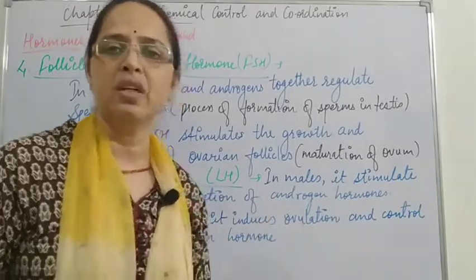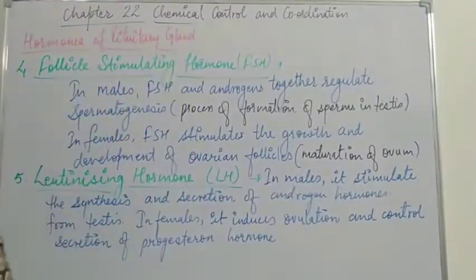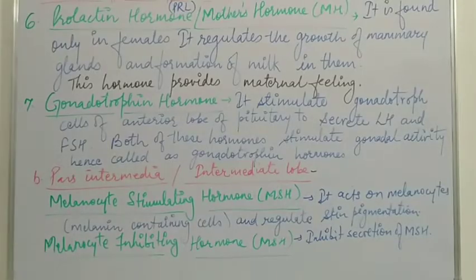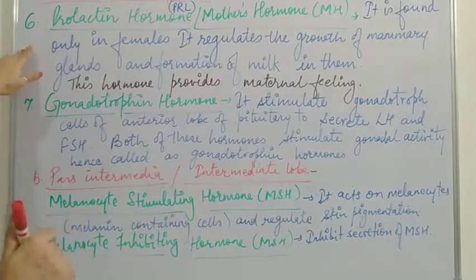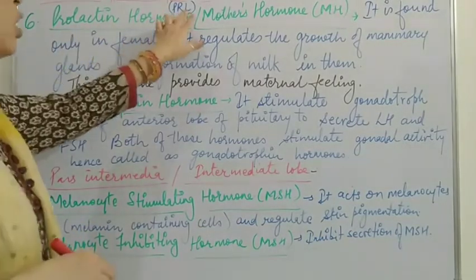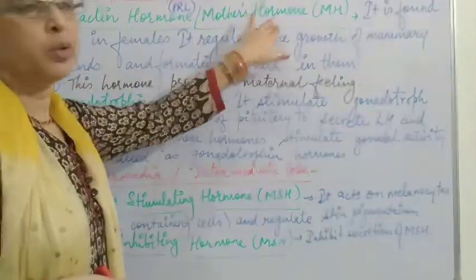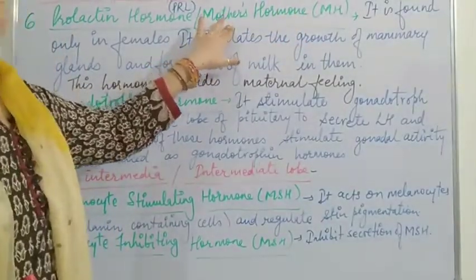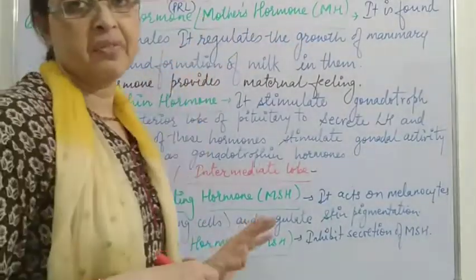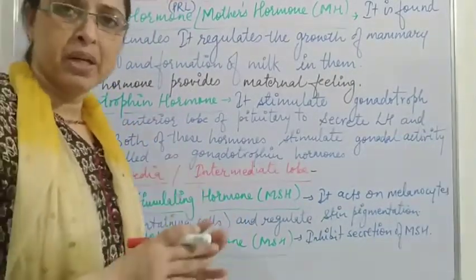Now we proceed further with the other hormones of the pituitary gland. Students, here we come to the sixth hormone, the prolactin hormone, also called PRL, or mother's hormone. From this name you can clearly identify that it is secreted in the mother's body.